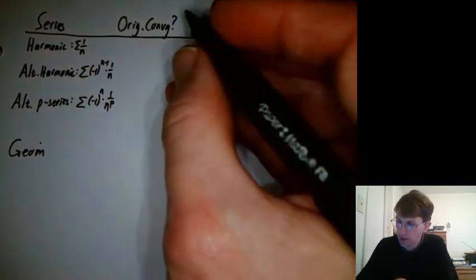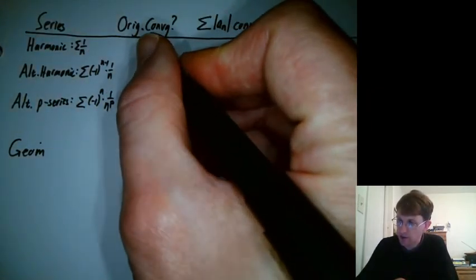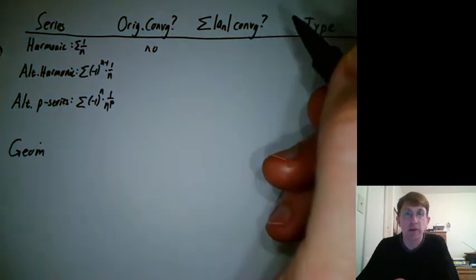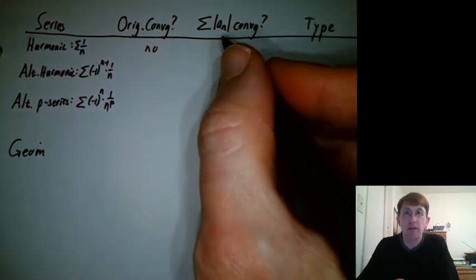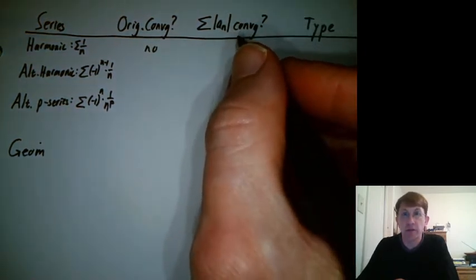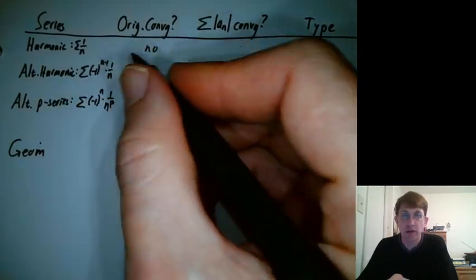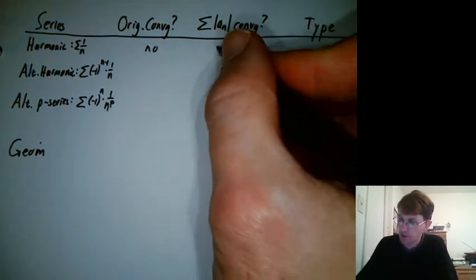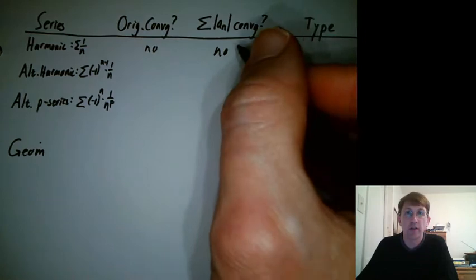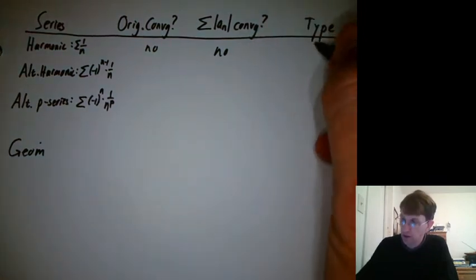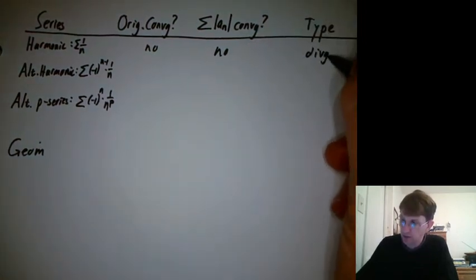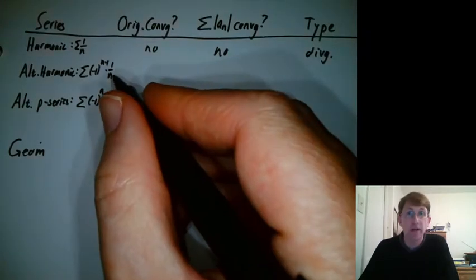Okay, welcome back. So is the harmonic originally convergent? No, famously the harmonic is not convergent. Is the harmonic convergent if you take absolute values? Well, it's already all positive. Taking absolute values doesn't do anything, so it's not convergent that way either. So what type is it? It's divergent.